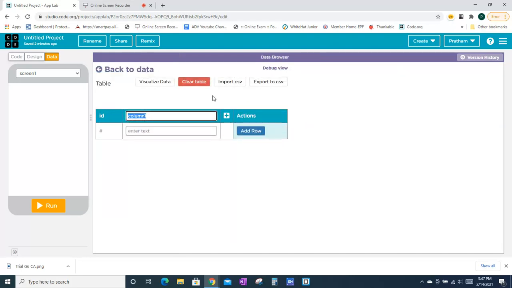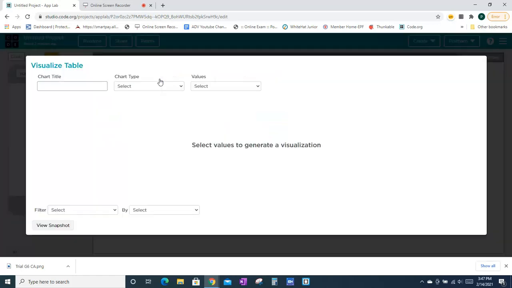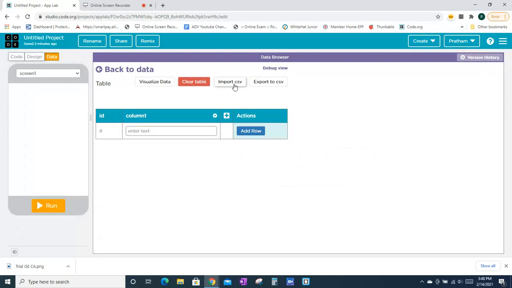Okay, then it will come here, and we can add a row, we can add columns, and we can do anything. We can also visualize the table, import it as a CSV file and export. So you can export this. If you make this column and you export it to another app with the same column because you don't want to type again, you can do that. You can also import another table to this.